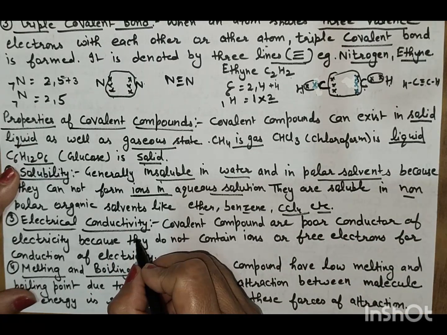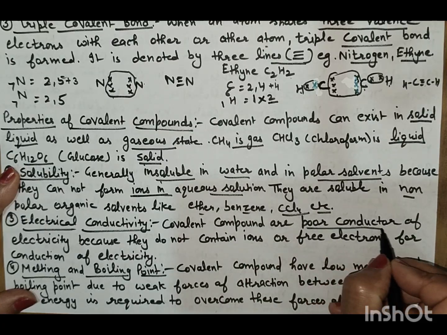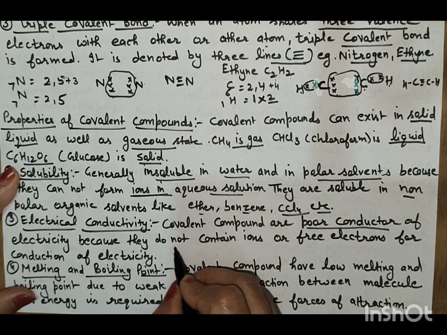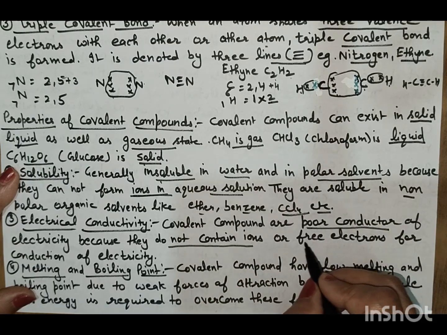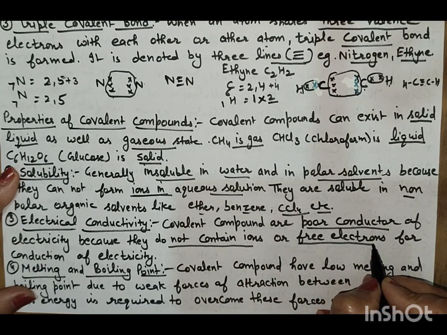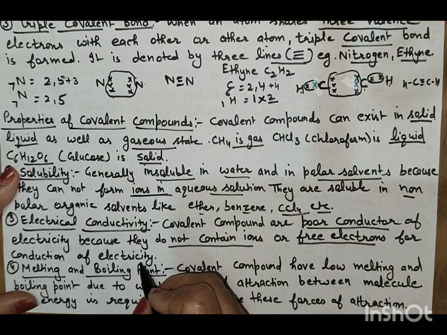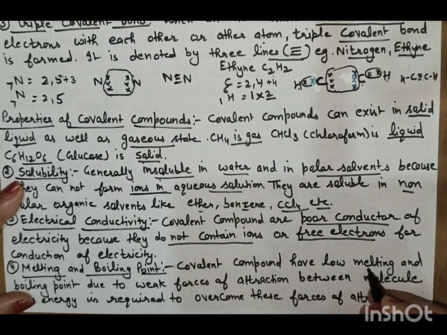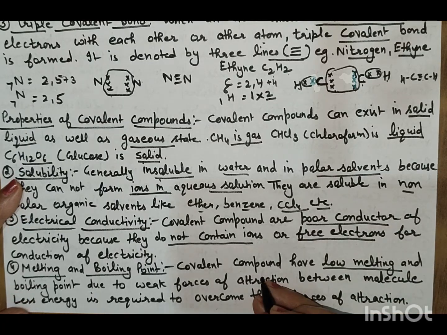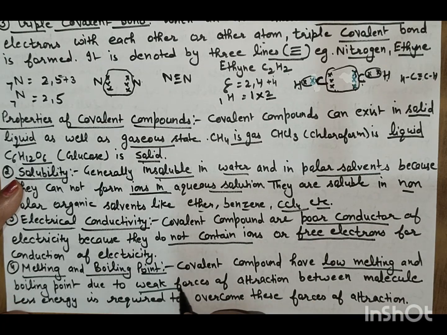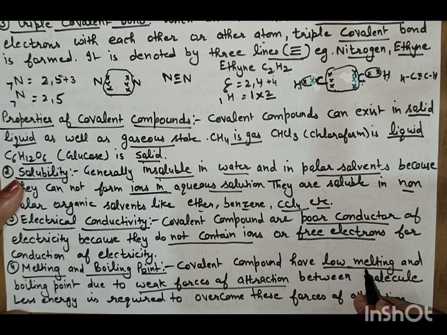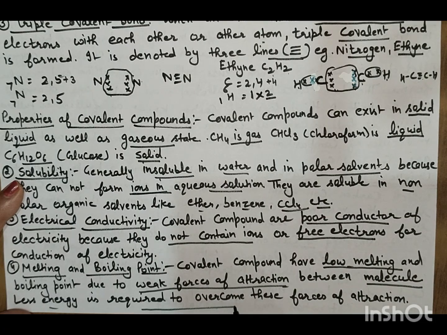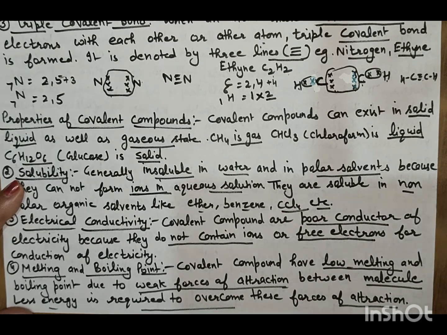Electrical conductivity: covalent compounds are poor conductors of electricity because they do not contain ions or free electrons, or mobile electrons, for the conduction of electricity. Melting and boiling point: covalent compounds have low melting and boiling points due to weak force of attraction between molecules. Less energy is required to overcome these forces of attraction.